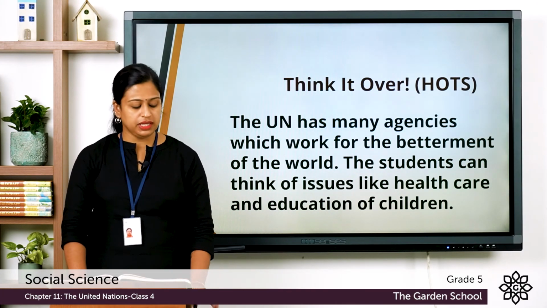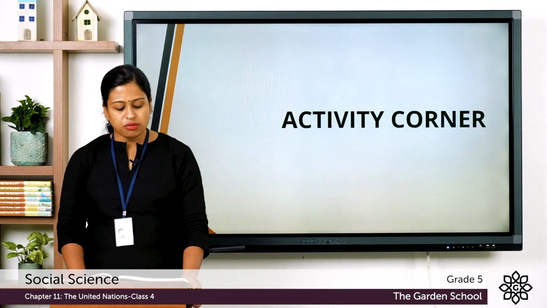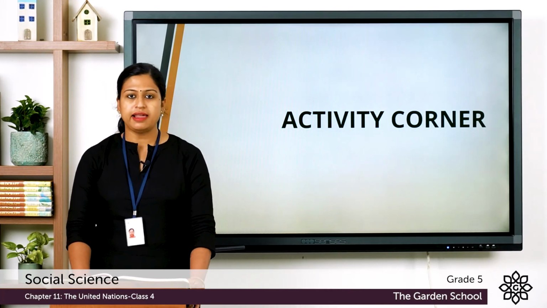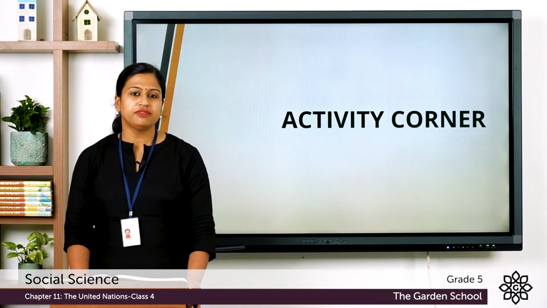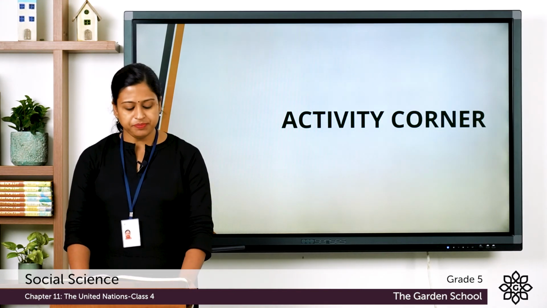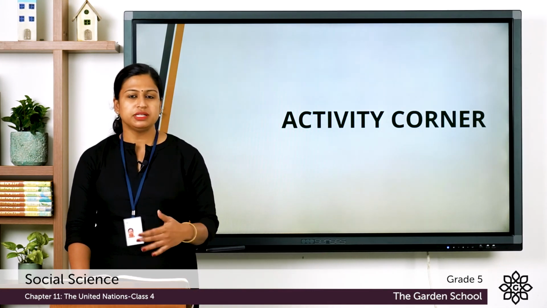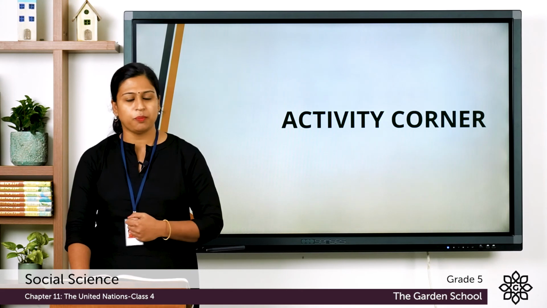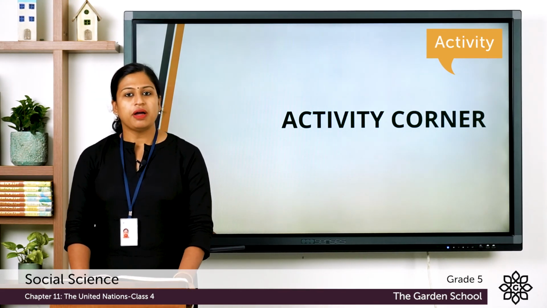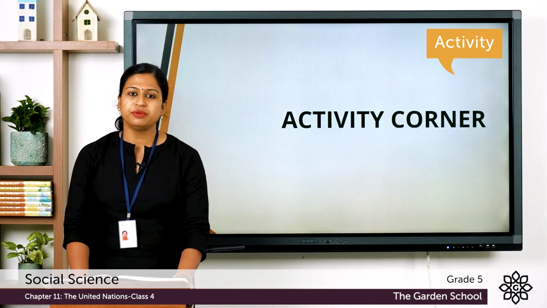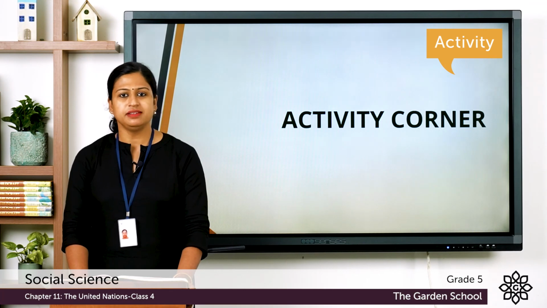Next, we will move on to the activity corner. Here, three activities are there: project, role play and value check activity. Value check activity we have already done in the first class of this chapter. And the next activity, that is role play activity, we can do this activity once the school is reopened. And the first one, project activity, this you have to read very carefully and you have to write the answer in your notebook with proper date and chapter number.